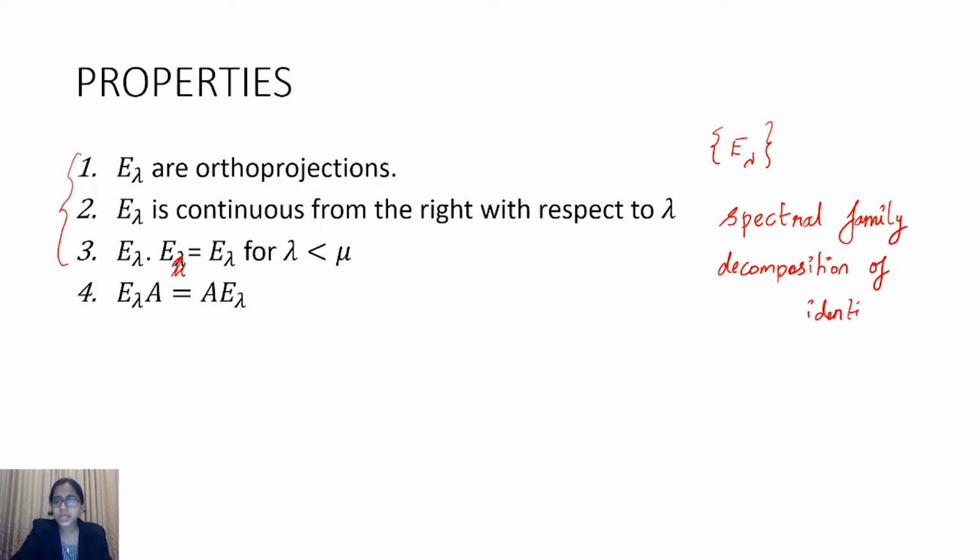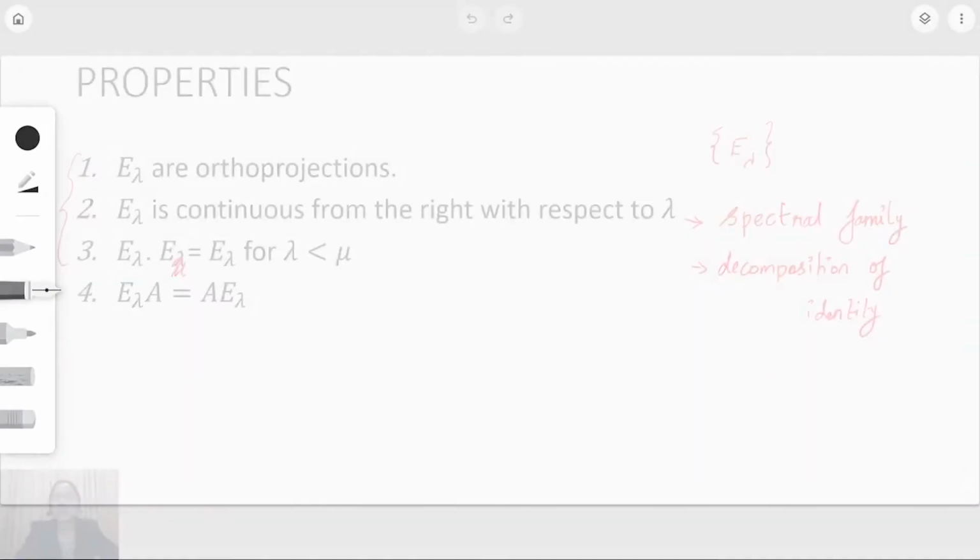These are the 2 names given to the family which satisfies the 3 properties: the ortho projections, the continuity property, and E lambda into E mu equal to E lambda for lambda less than mu. So let us study these properties in detail. Let us prove these properties.